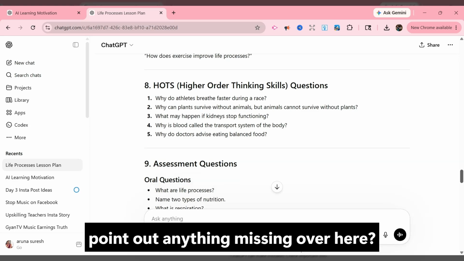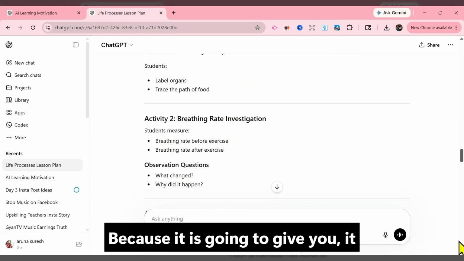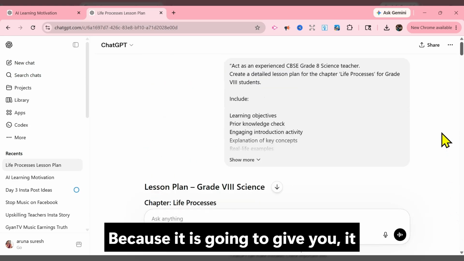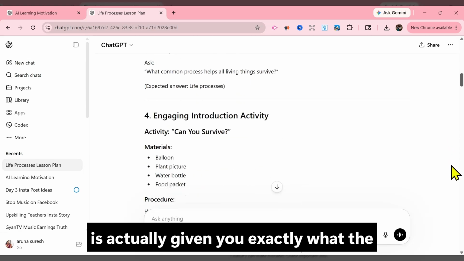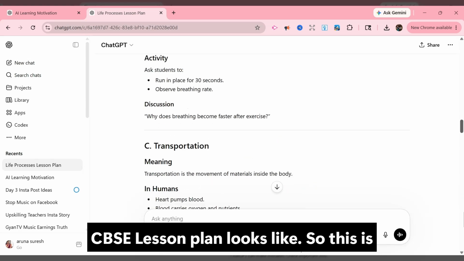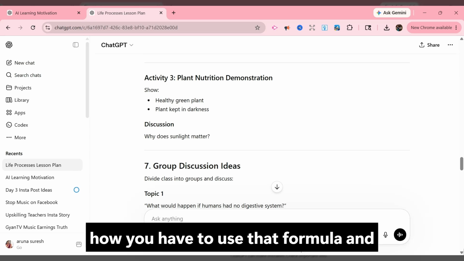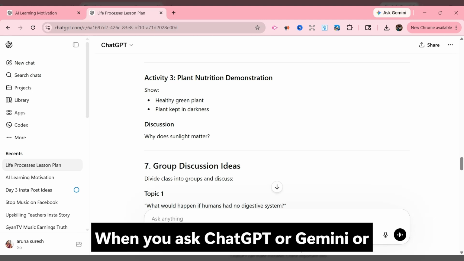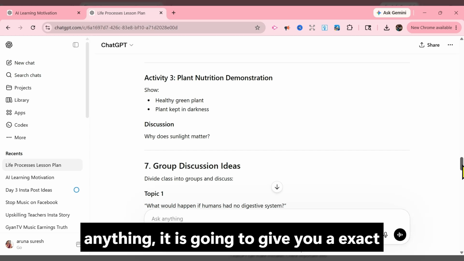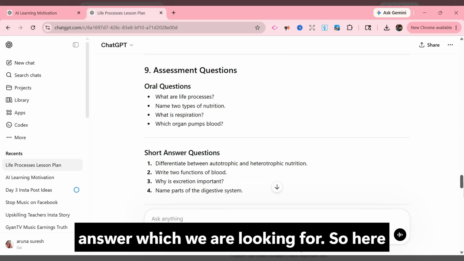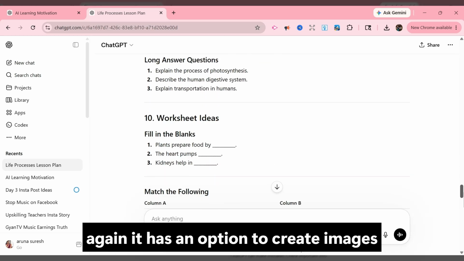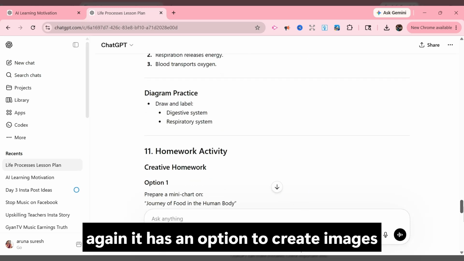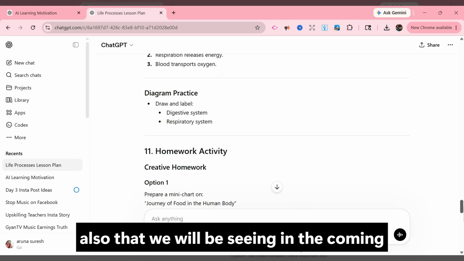Will you point out anything missing here? It has given exactly what a CBSE lesson plan looks like. This is how you use the formula to create a prompt, and when you ask ChatGPT or Gemini or anything, it gives you the exact answer we are looking for. It also has an option to create images, which we will see in the coming lessons.